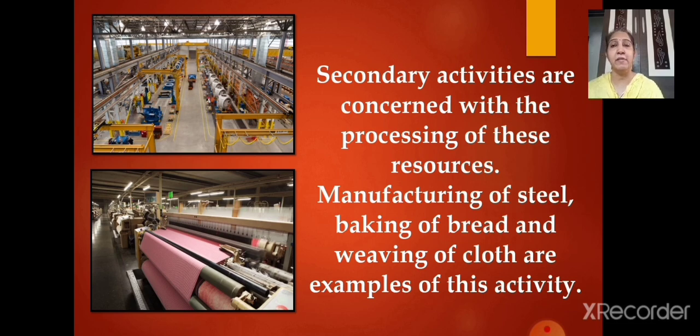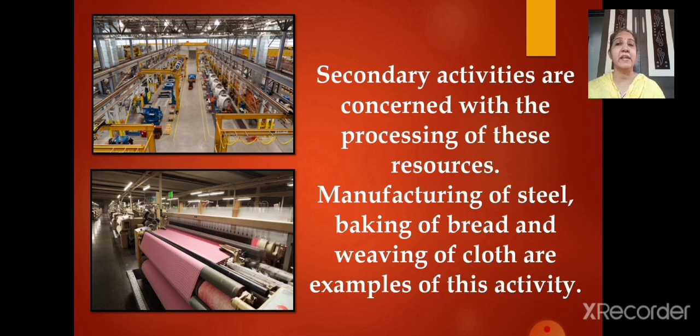From the primary activity, those natural resources will come to the secondary activity for processing. See, as that farmer told them, after the market it will be taken to the factories, and from that flour the bread and biscuits will be made.